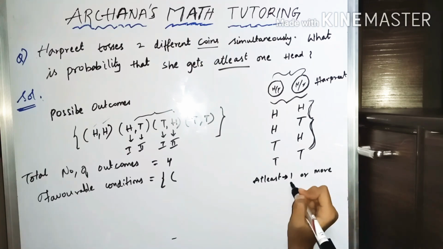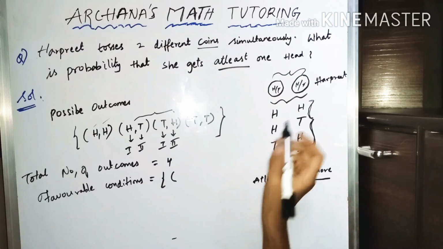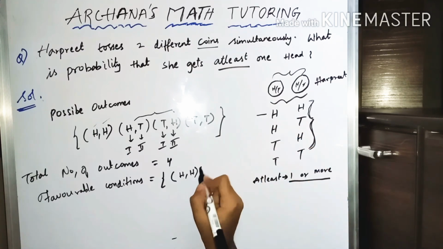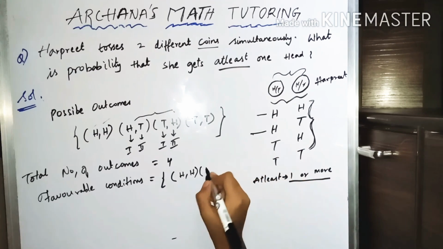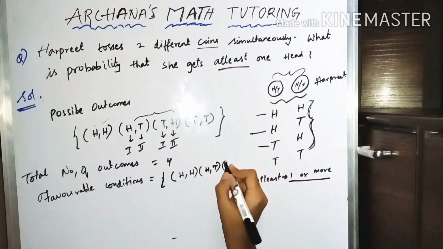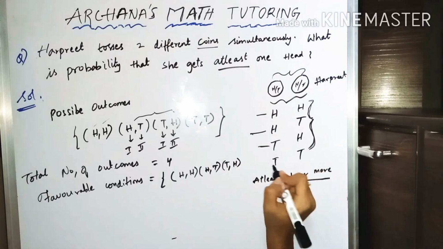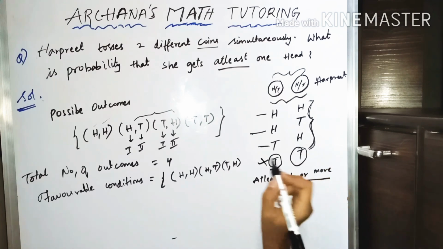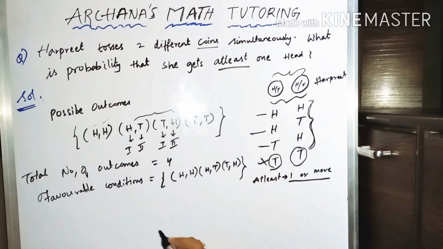You shouldn't consider the case when there is no head. So here we have two heads, so we can consider this. Here we have one head, you can consider this. Here you have one head, you can consider this. It can be from any of the coins. You can't consider this because both the coins are tails. You should have at least one head to consider that condition.